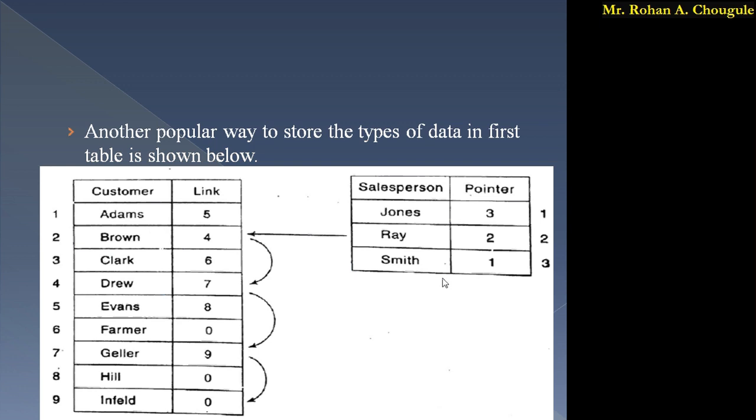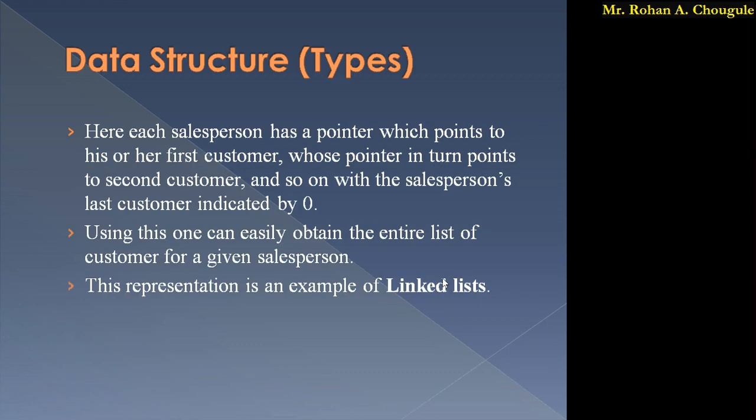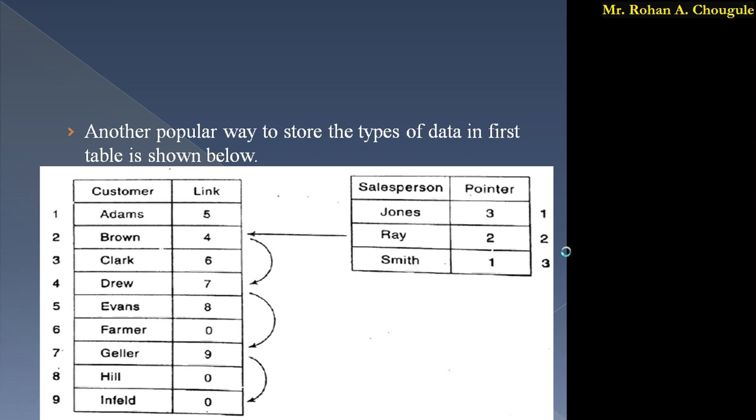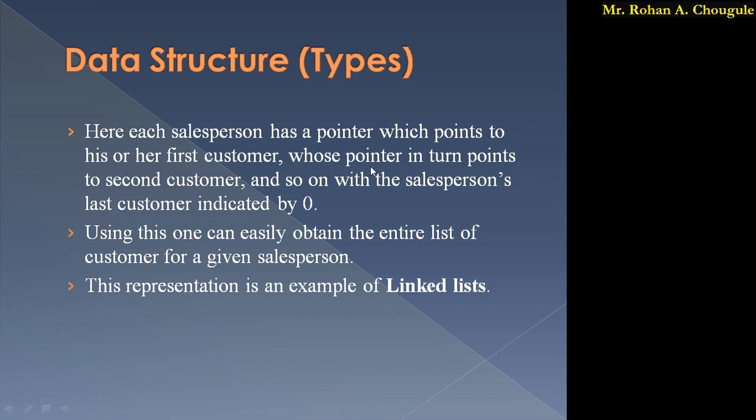So this is the concept of a linked list. Here the salesperson has a pointer which points to his or her first customer. Ray points to 2, that is Brown. So Brown is his first customer, whose pointer in turn points to the second customer, and so on, with the salesperson's last customer indicated by 0. So the last customer is indicated by 0.